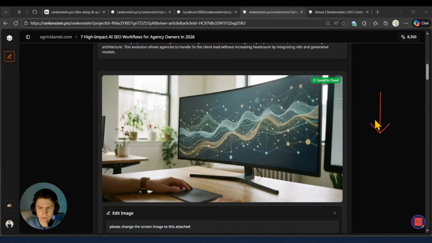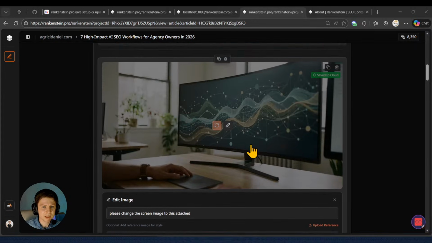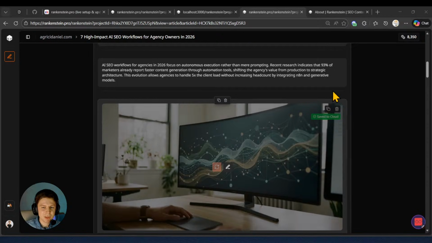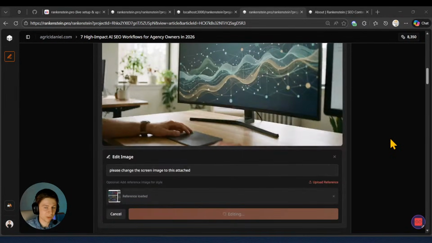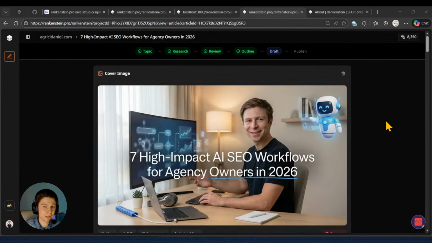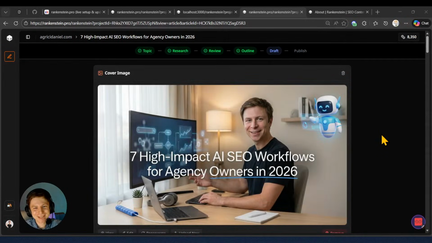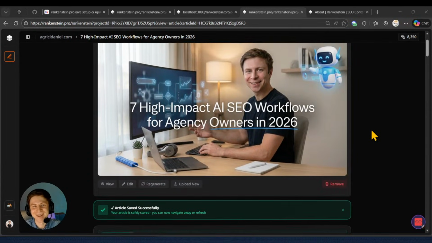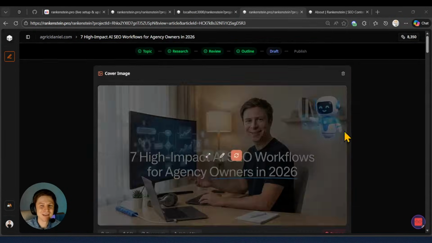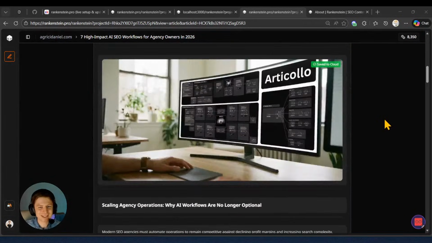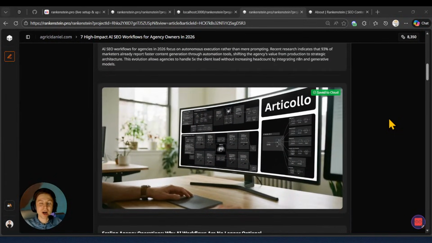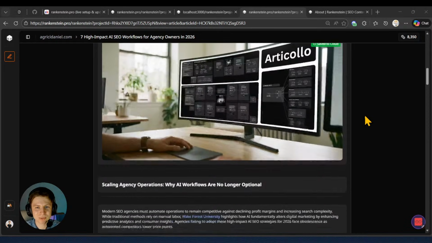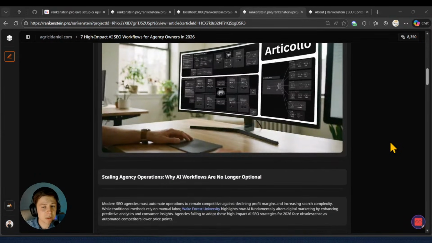Okay, the arrow is there. Right now, this is editing. Soon, this image will contain the Articulo workflow, and I'll say that's good to go. Look at this, Benjamin. I put even my own picture right here, but it messed up my face a little bit, but whatever, it's totally fine. I would say this is a nice cover image. Maybe this guy can be removed, for example. And look at this, boom, Articulo. And anyone that doesn't know Articulo, it creates blogs for you, and not just any blogs, ranking blogs also. Yeah, so this looks like a good image.